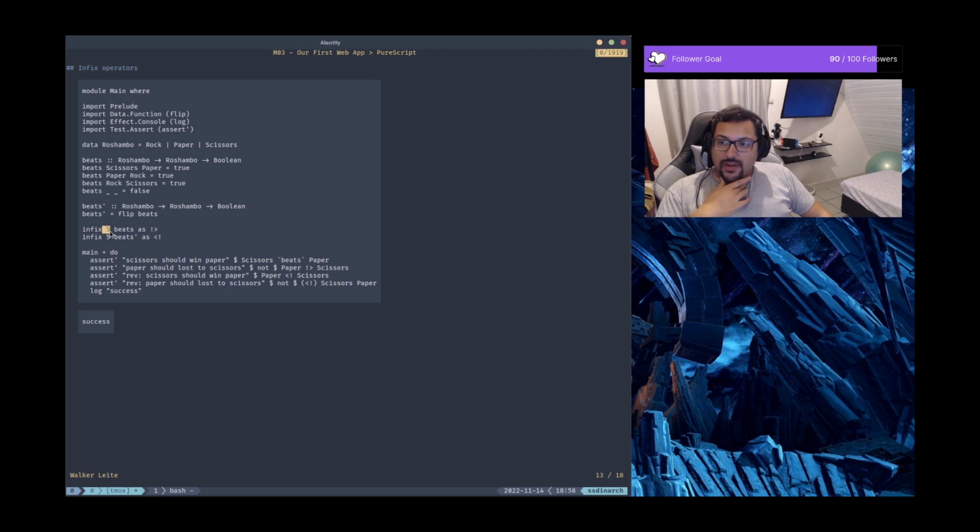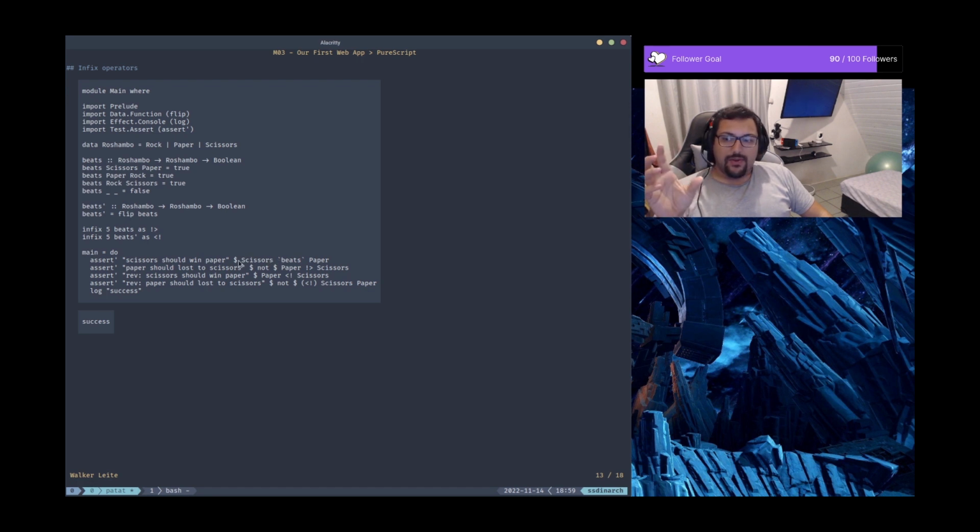And we have a number here. So infix is pretty similar to just a function, but it has this special meaning of, okay, I'm creating this operator here. And we need to pass to the infix the priority number. And this is a totally arbitrary, randomly picked number. The lower it is, the more priority it has. It is used to decide what the arguments of the function are going to be.